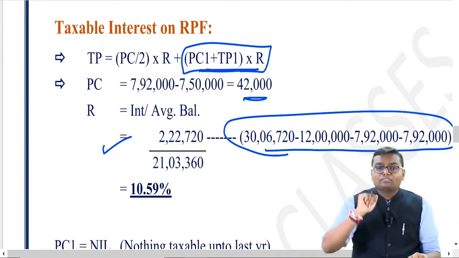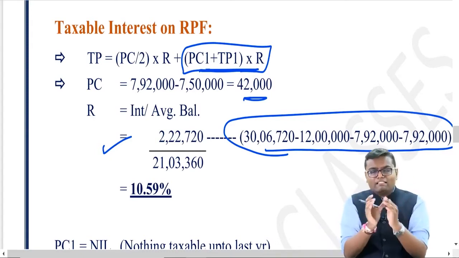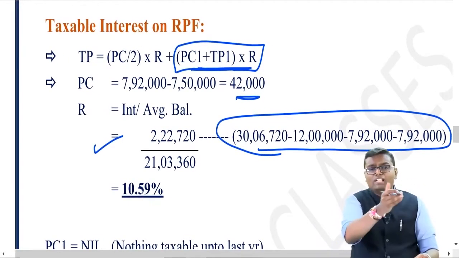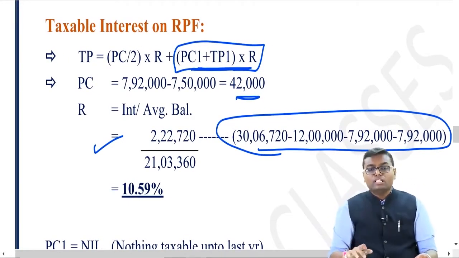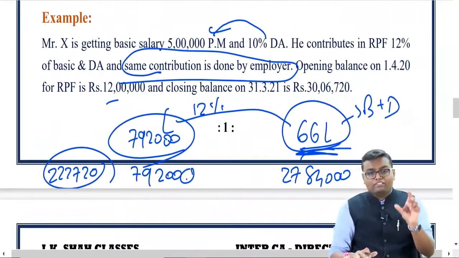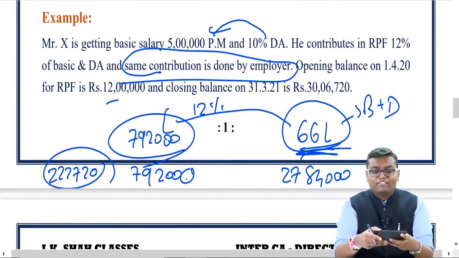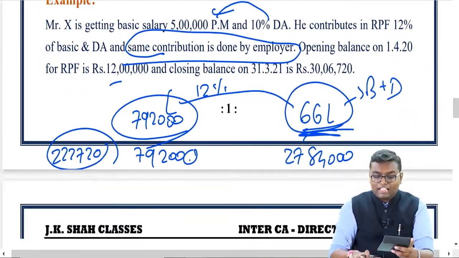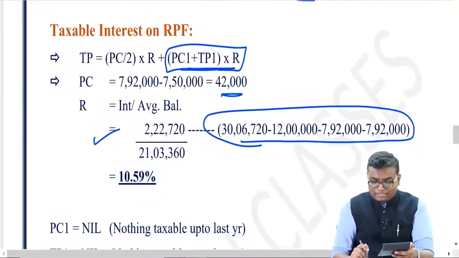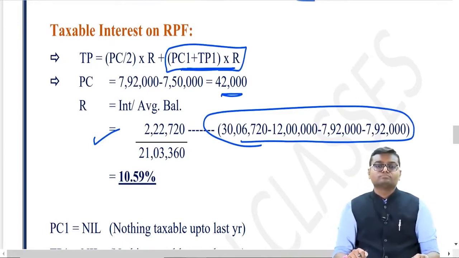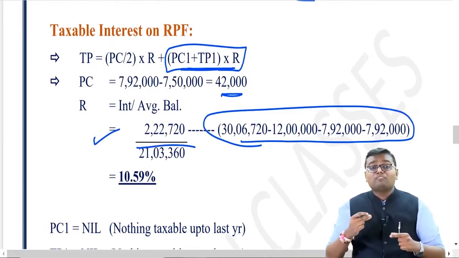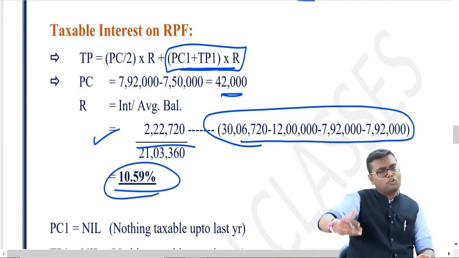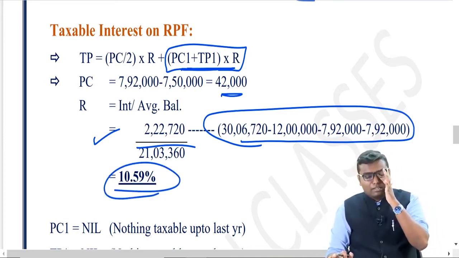Now let us find out R. R means, simple, interest amount divided by average of opening and closing balance of the fund. Interest amount we already found, 2,22,720, the balancing figure, divided by opening plus closing divided by 2, that will be the average balance of RPF. So 12 lakh plus 30,06,720, divided by 2, that is average balance, 21,03,360. Interest divided by average balance, so what is the effective percentage of interest? 10.59% approx. You can go up to 4 decimals also, it is okay if you go up to 2 decimals.